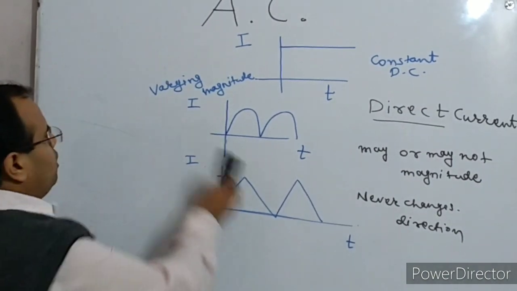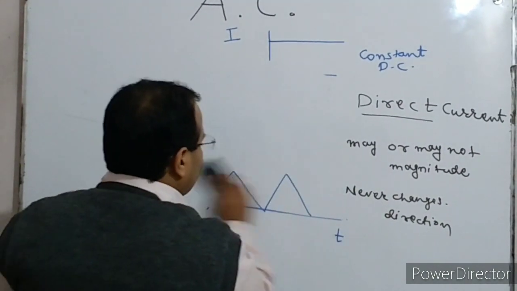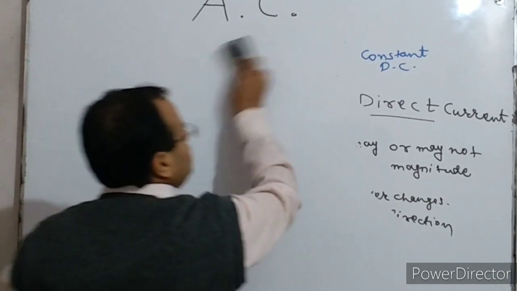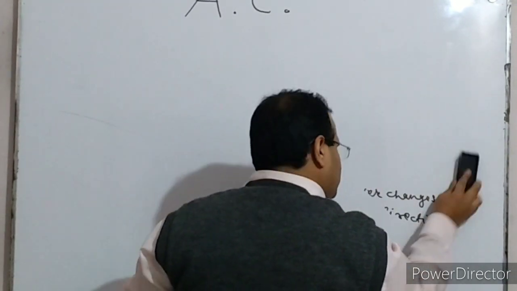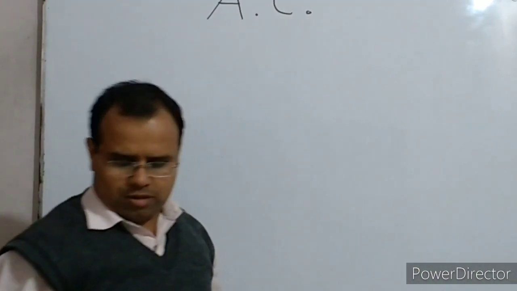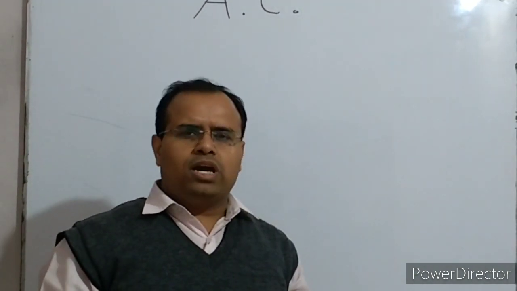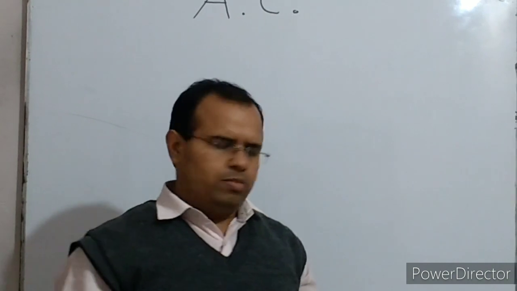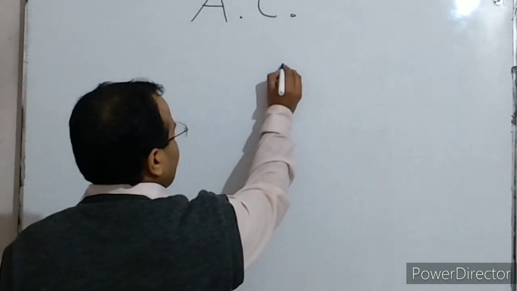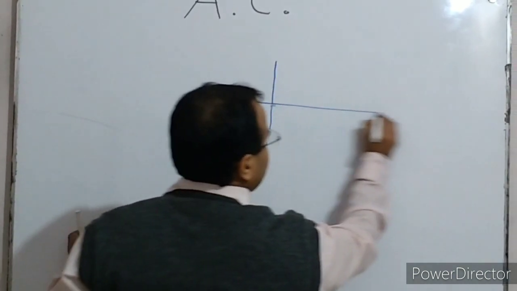Now let us talk about the alternating current. Alternating current is such a current which changes in magnitude as well as in direction with time. Alternating current is represented like this.